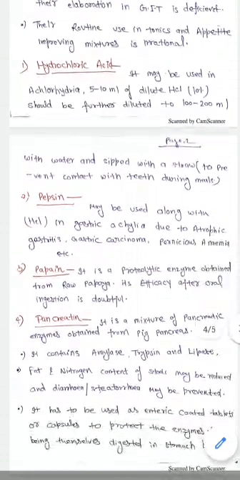The next compound in this category is papain. Papain is again a proteolytic enzyme obtained from raw papaya, and it helps in digestion of protein because it is a proteolytic enzyme. But its efficacy after oral ingestion is doubtful. Although it is widely used in oral preparations, its efficacy is not well proven after oral ingestion.